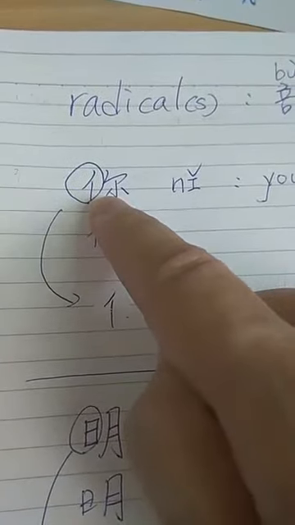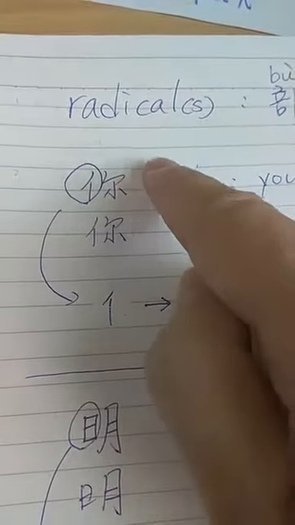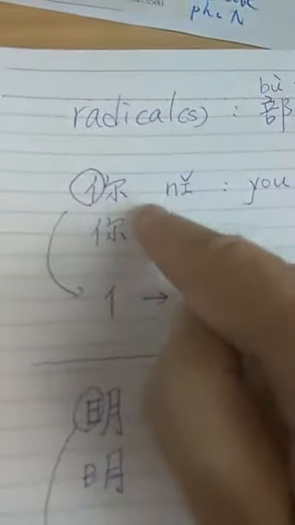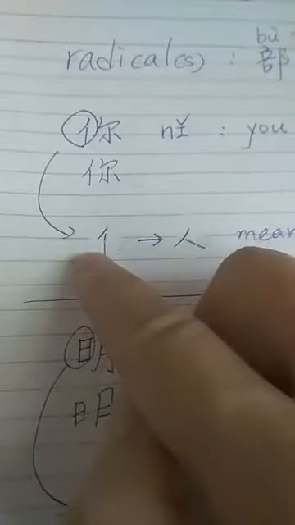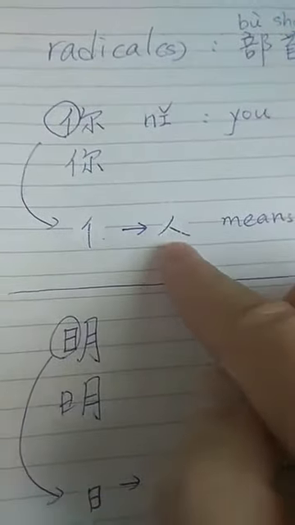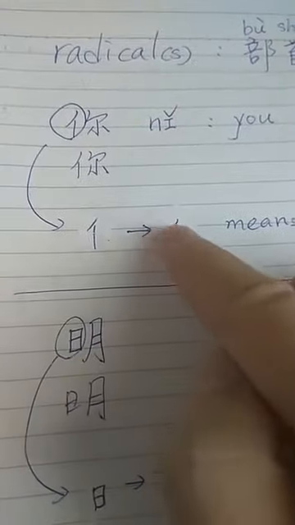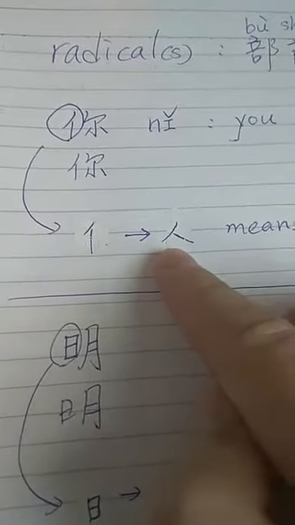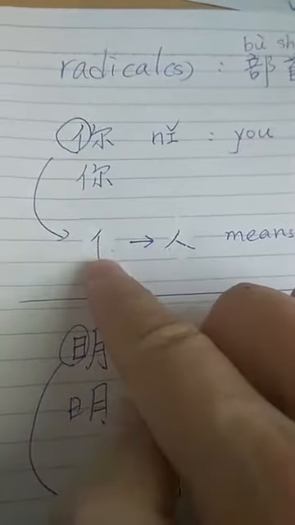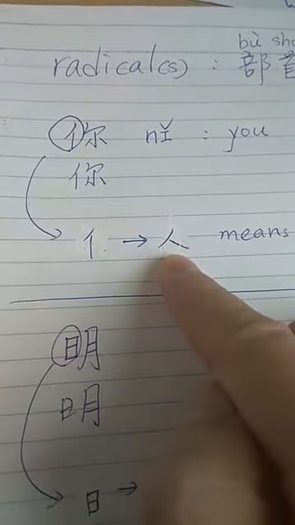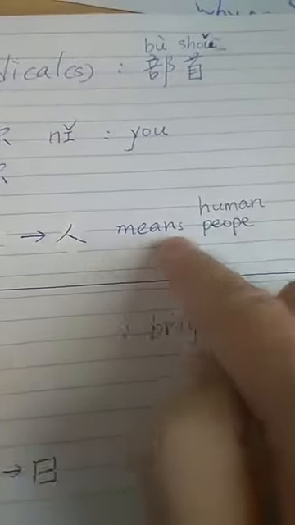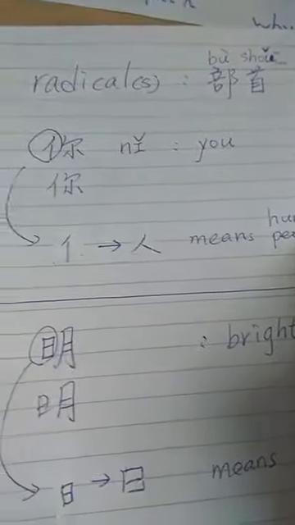Then we talk about the radical here. What does this part mean? You see, this part means human beings. You can also write it in this way. So the radical means human being, which means human or people.